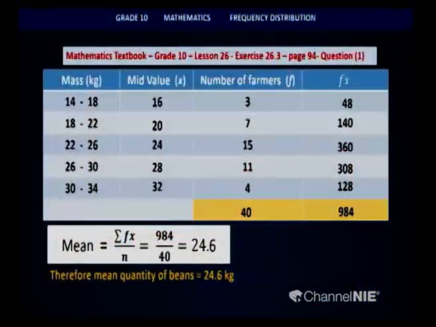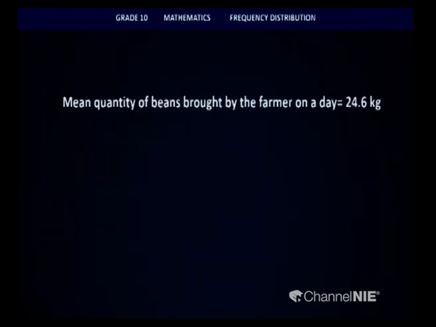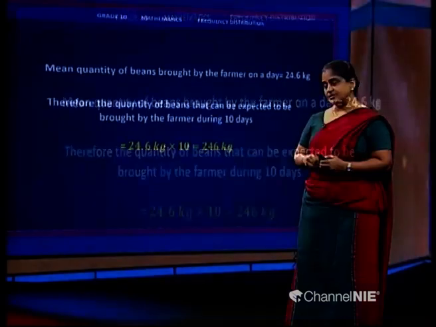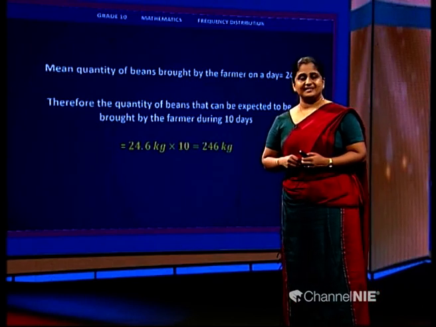I hope now that you are okay with the calculations and that you are ready to do the next part of this calculation. Can you remember children, there was another part for this question. They were asking about a collection of 10 days. Let us look at that part. The mean quantity of beans brought by the farmer on a day was 24.6 kilograms. But the question was asking for the expected collection for 10 days. So children, we have to multiply this by 10 to obtain the answer. The total is 246 kilograms.